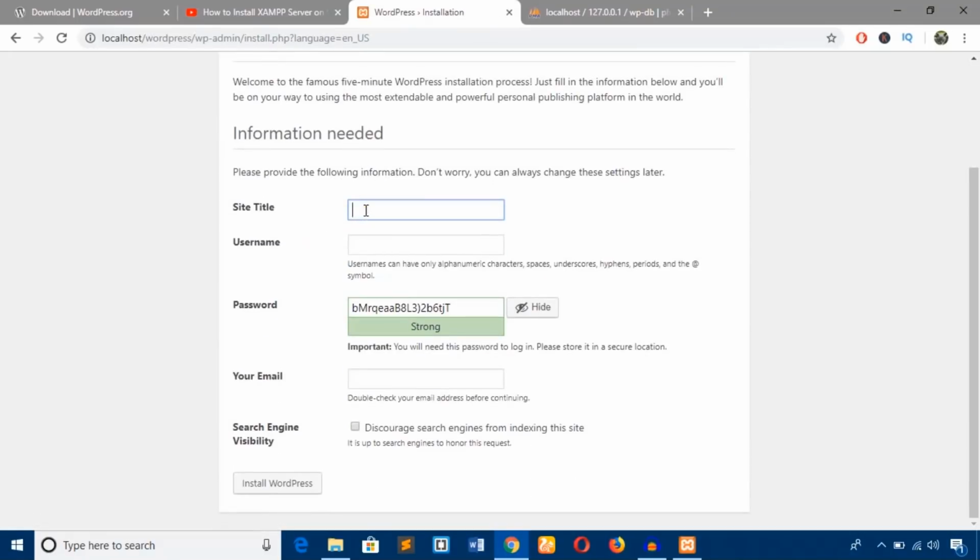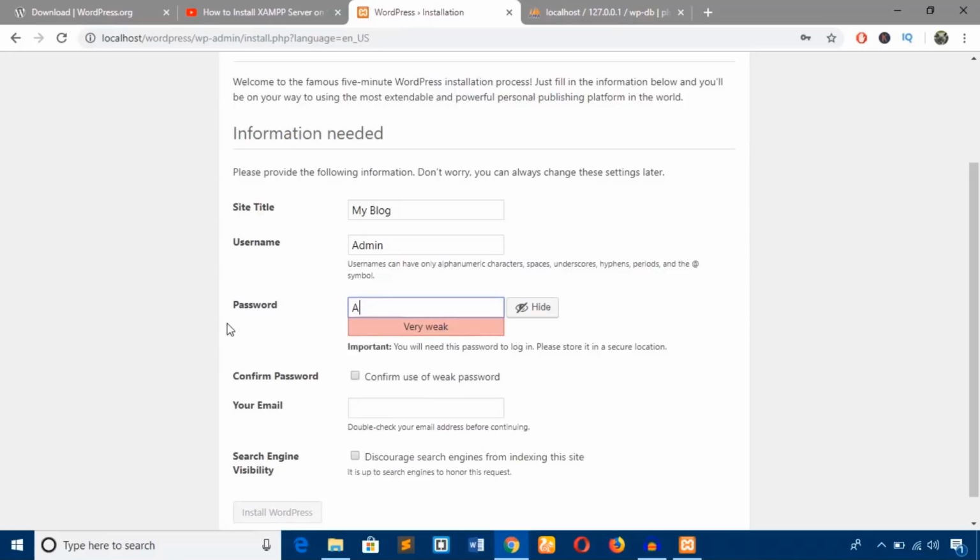Now the site title of my blog, and username I'm going to use admin, and password I'll use admin. I'm going to confirm the use of the weak password, as I just use this in the local machine, and email admin.